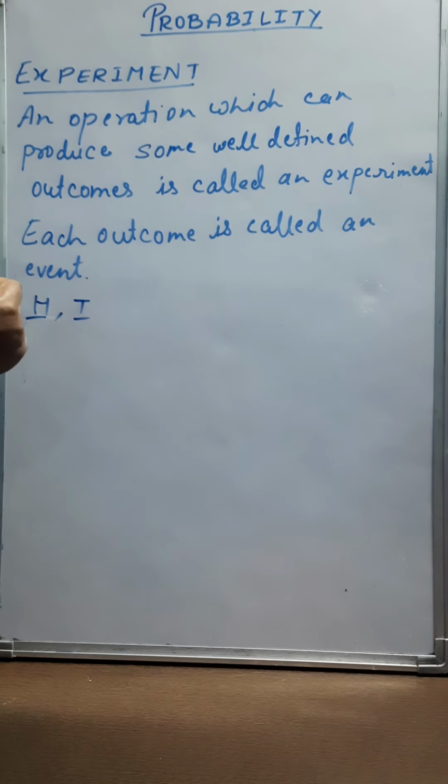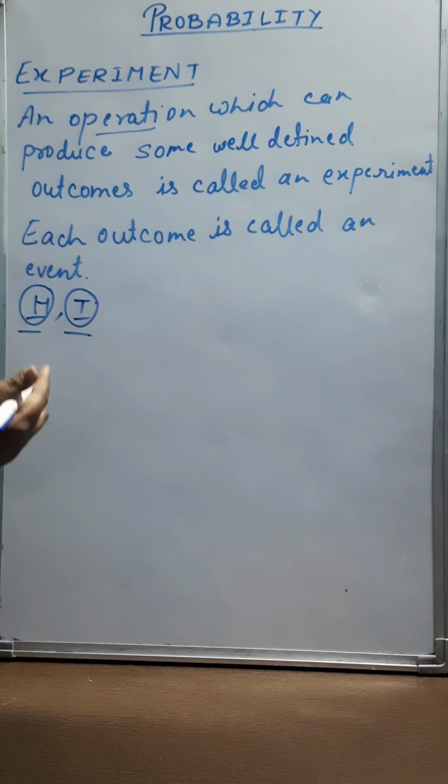So, an operation means if any experiment is performed, like here we are tossing a coin, which can produce some well-defined outcomes. Here you can see only two outcomes, head and tail, can come. So, these are two outcomes and each outcome is called an event. So, here H and T are known as events.